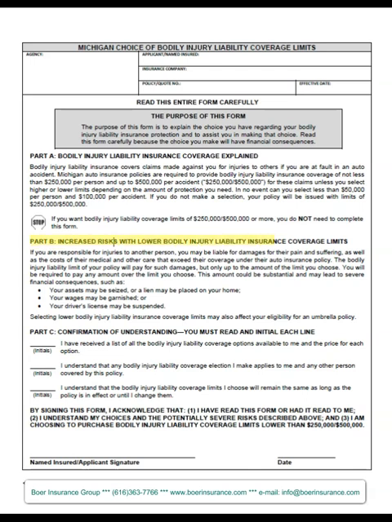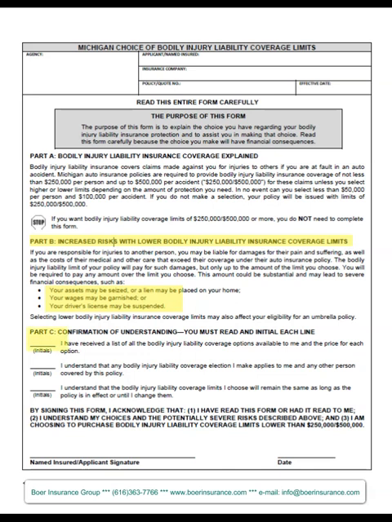Part B on this form outlines the risks of not carrying enough liability coverage. If you're involved in a car accident with a serious injury and the injured party brings a lawsuit against you, if it turns out that your liability limits are not adequate to cover the lawsuit against you, you may have to forfeit your assets, or a lien may be placed on your home, your wages may be garnished, and your driver's license could be suspended until you're able to pay off the judgment. So it's very important that you carry adequate liability limits. Again, we've been recommending at least $500,000 per person and $500,000 per accident, plus an umbrella liability policy for most people.